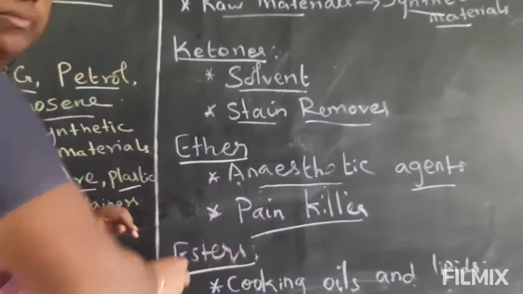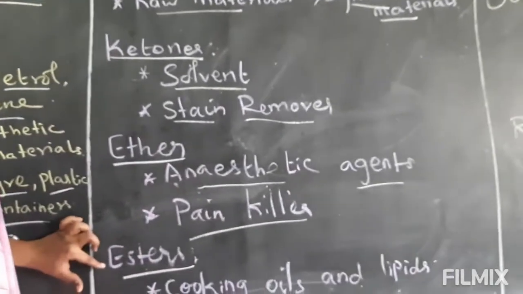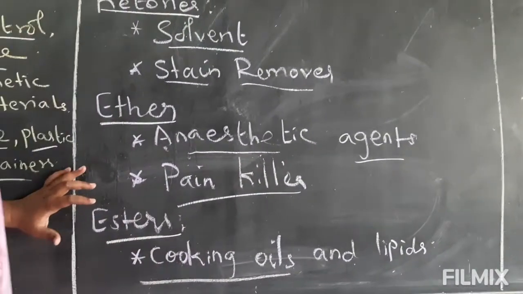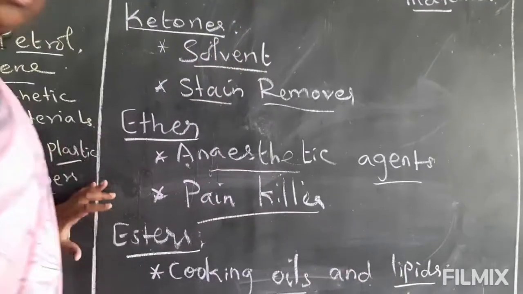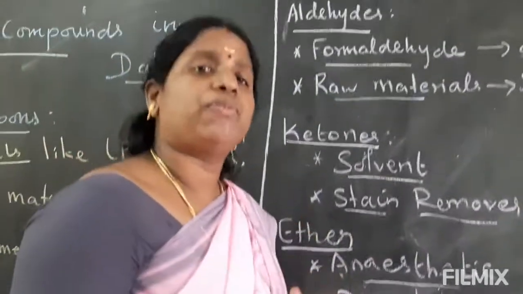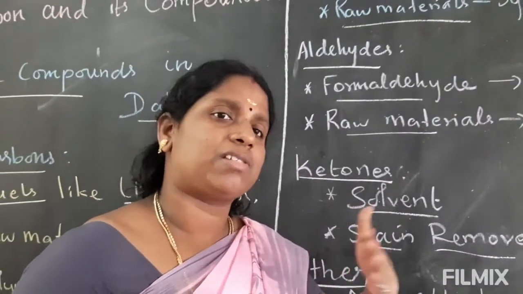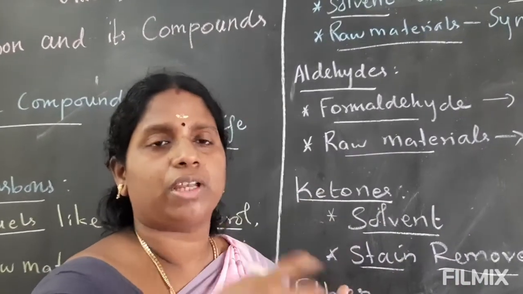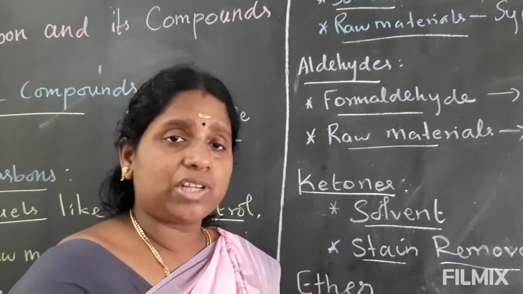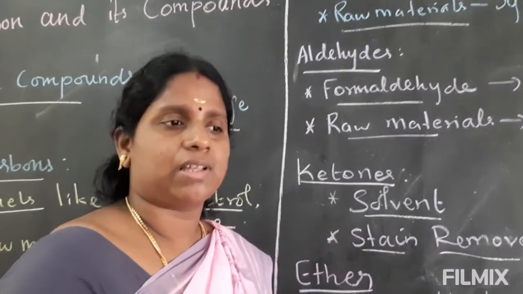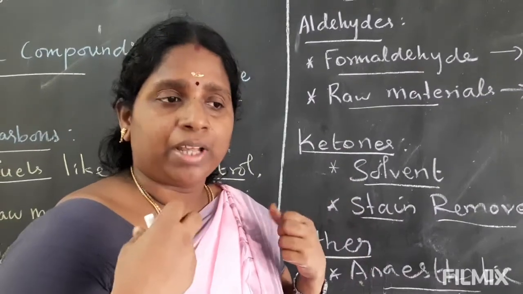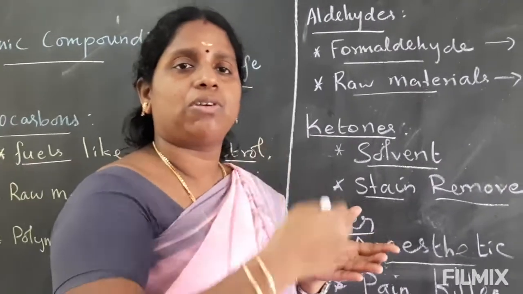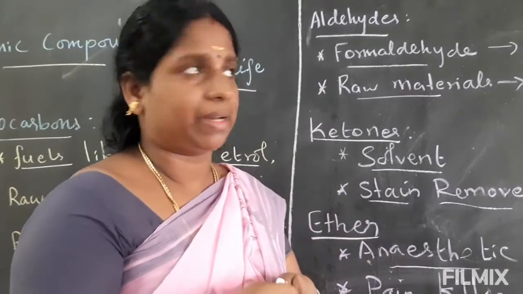And the last functional group is ester. Ester is present in cooking oils and lipids. Nowadays we use a lot of cooking oils, and if you look at the back side for the ingredients, a lot of organic compounds are present. In each and every cosmetic product, or any medicines, any food, synthetic food materials, if you look at the ingredients, a lot of organic compounds are present.